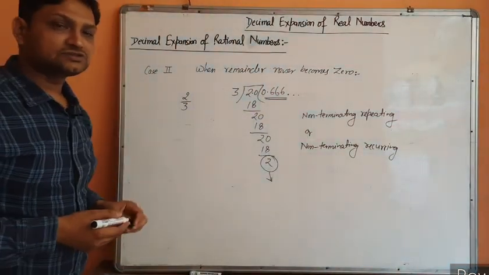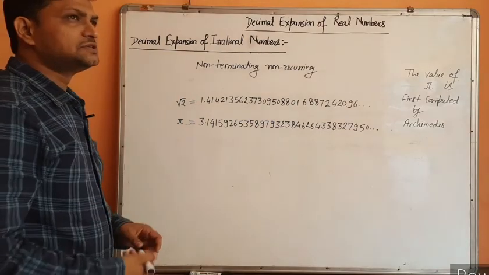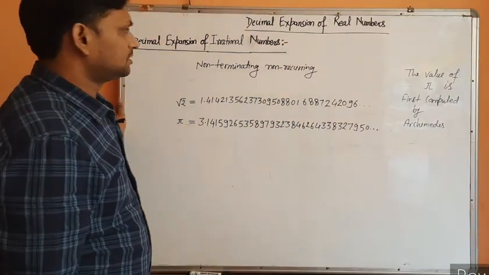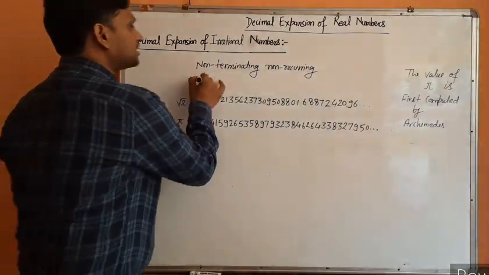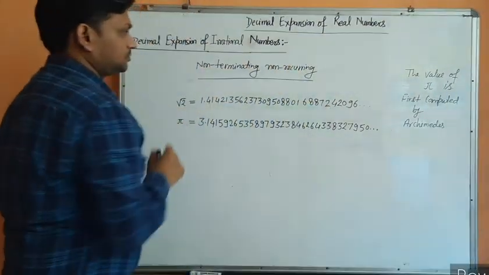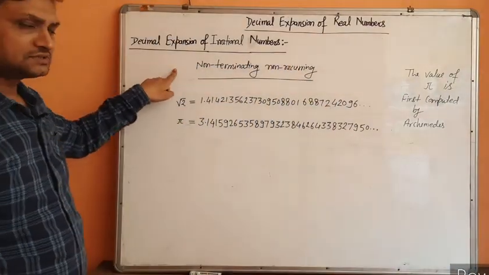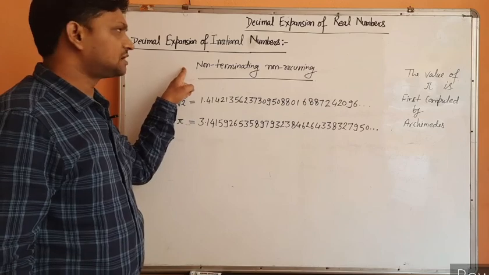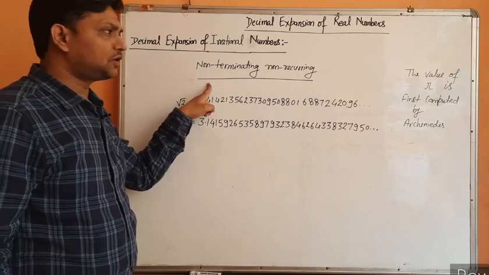Okay, students. Next, decimal expansions of irrational numbers are non-terminating, non-recurring.